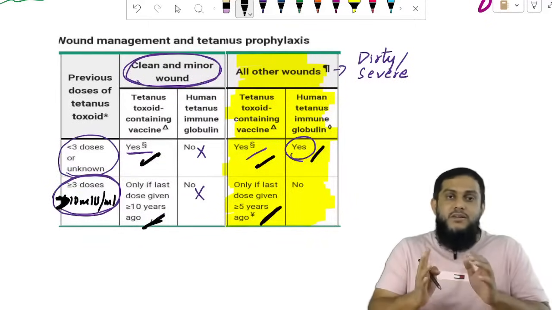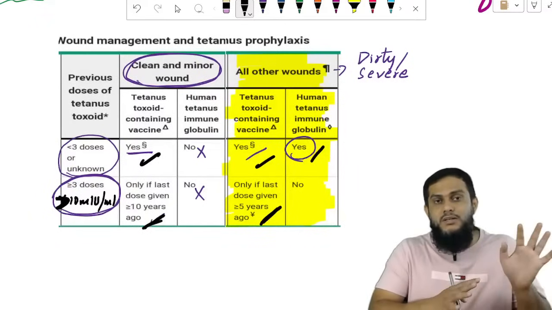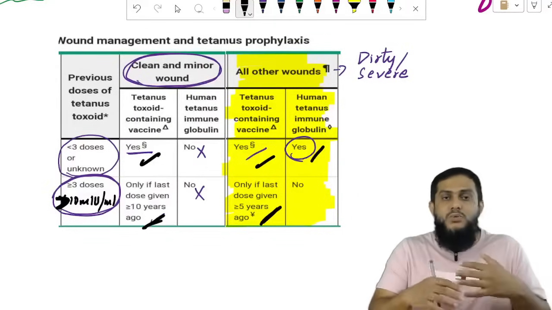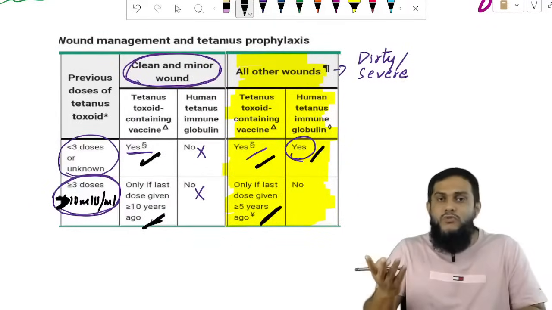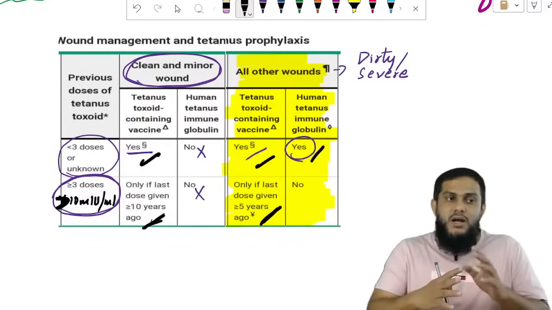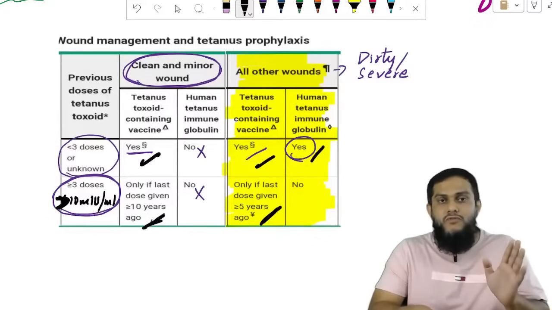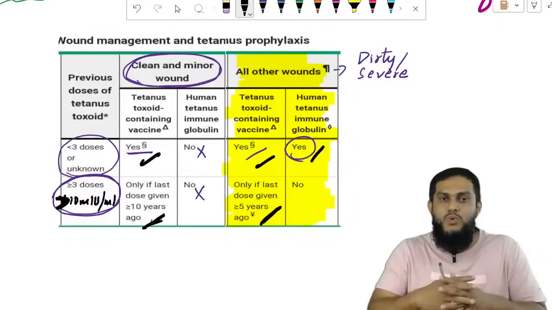Sir, 3 doses or less than 3 doses? If less than 3 doses were taken earlier, whether clean wound or dirty wound, you have to take 1 dose of vaccine. But in dirty wound, you have to go for immunoglobulins too. If more than 3 doses are taken, last 10 years cutoff for clean wound and 5 years cutoff for dirty wound. You have to take the vaccine, no need of immunoglobulin.